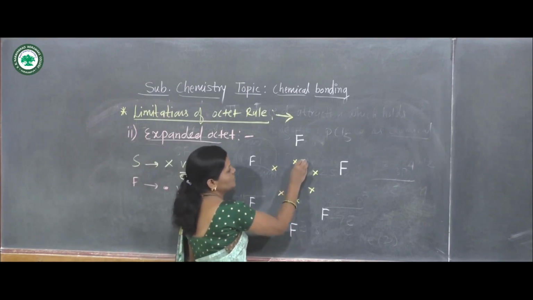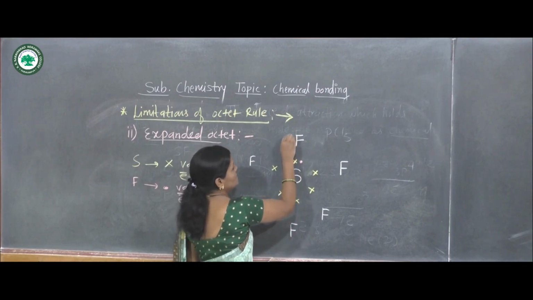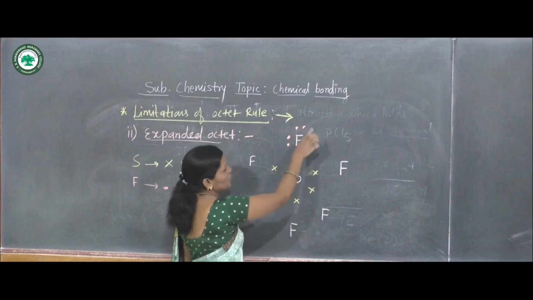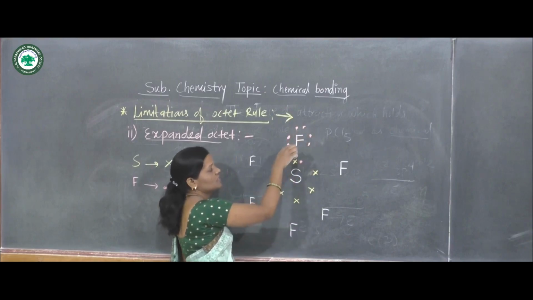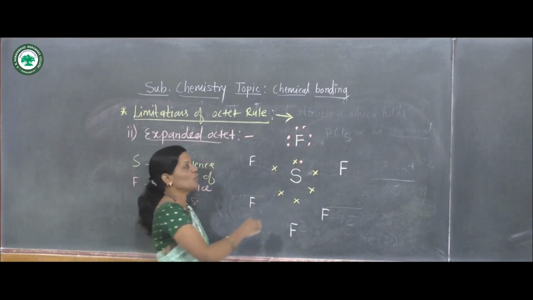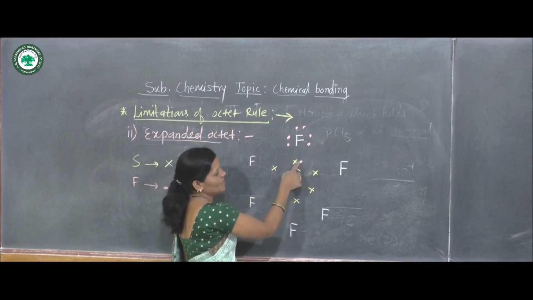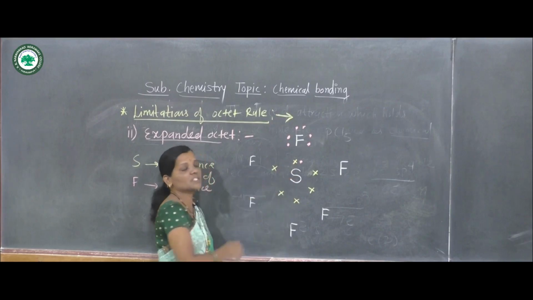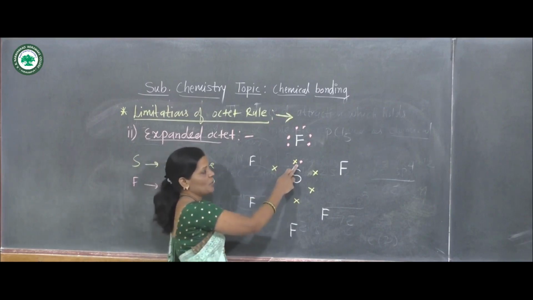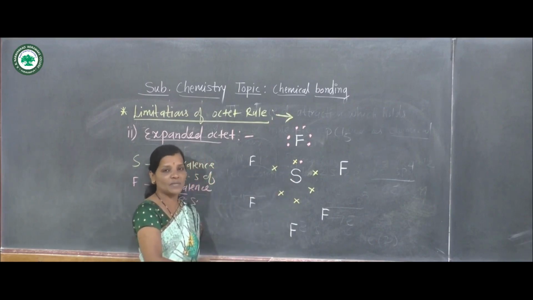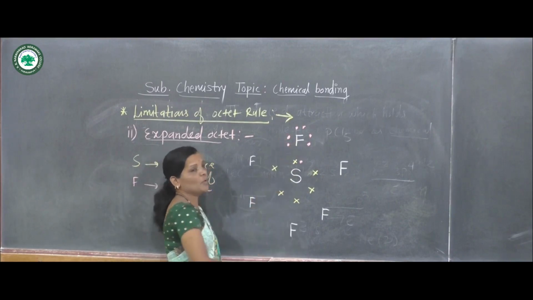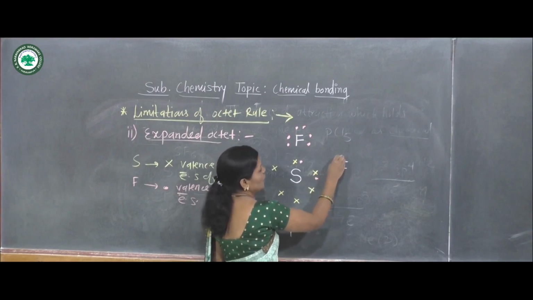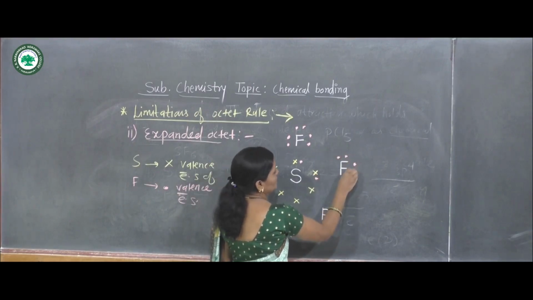And here the dots indicate the valence electrons of each fluorine atom. For the first fluorine atom, its 7 valence electrons are shown by these 7 dots, and the 7th electron of this fluorine atom is shared with the valence electron of the sulfur atom, and thus a covalent bond forms between sulfur and fluorine. Now let us show the valence electrons of the second fluorine atom.